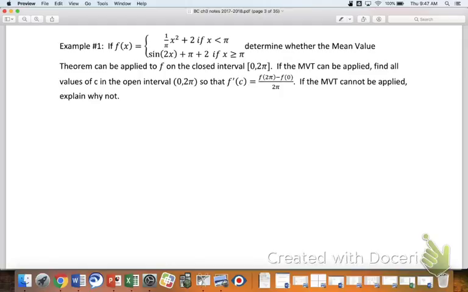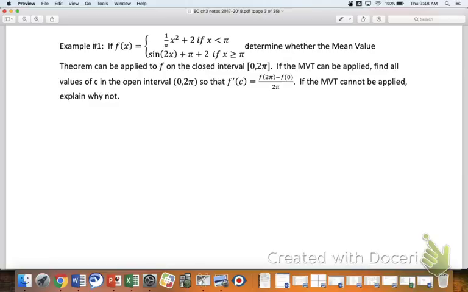Do you remember, if you're trying to prove that something is or isn't continuous, what do you have to start with? There's a certain type of statement you've got to... Limits, right? And specifically one-sided limits, right? Limit from the left and limit from the right, and then the value of the function at that point. We need to confirm or deny that f is actually continuous on the interval 0 to 2 pi.